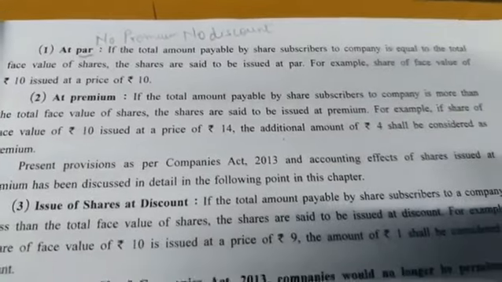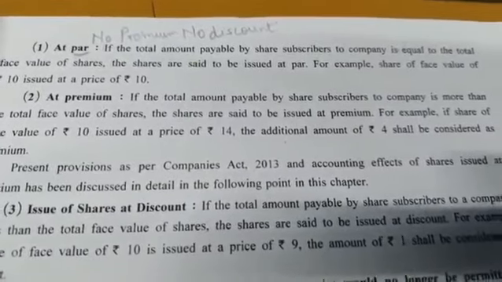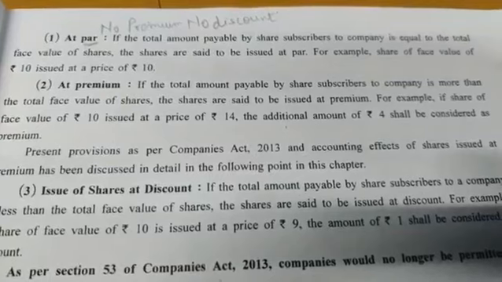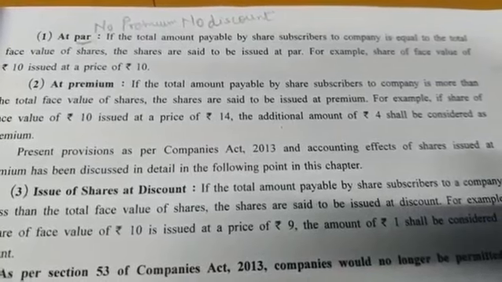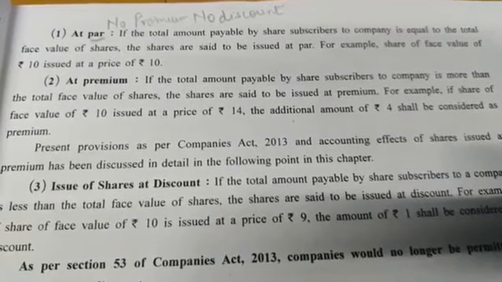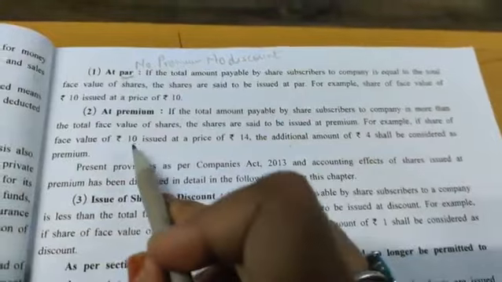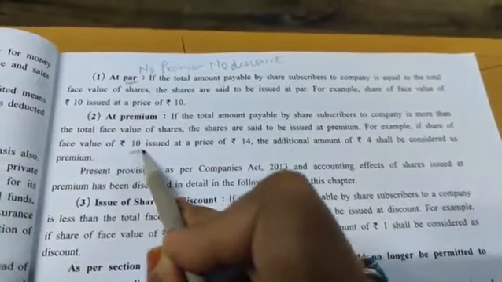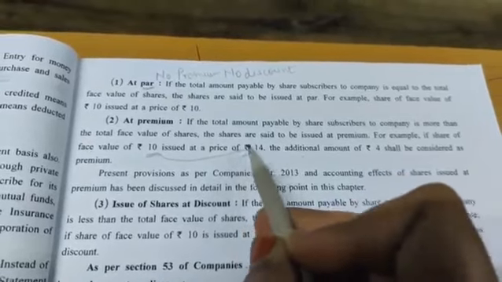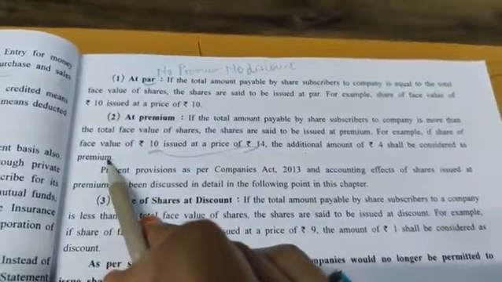So that is known as at par. Second, at premium. If the total amount payable by the share subscriber to the company is more than the total face value of the share, the shares are said to be issued at premium. For example, if the share's face value is 10 rupees and it is issued at a price of 14, the face value of the share is 10, but the same is issued in the market at rupees 14. So 4 rupees extra they are charging. That additional amount of 4 is considered as a premium.